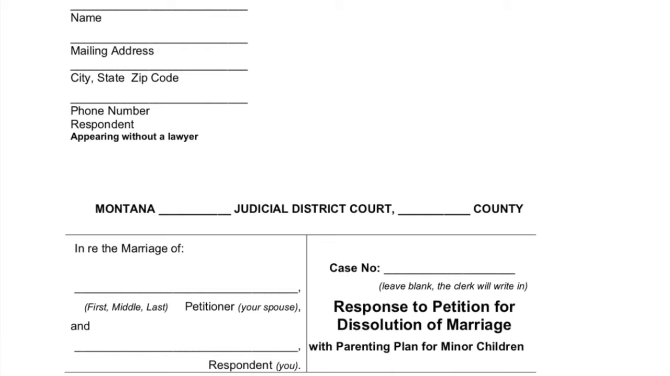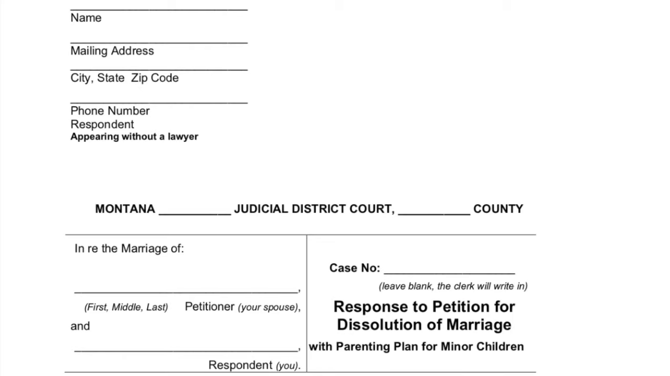If your spouse files a dissolution of marriage and you do not agree with their proposed property distribution or parenting plan, you can file a response, also known as an answer, to ask the court to consider your proposed parenting plan or property distribution. The first document you will complete is the response to petition for dissolution of marriage with parenting plan for minor children form.